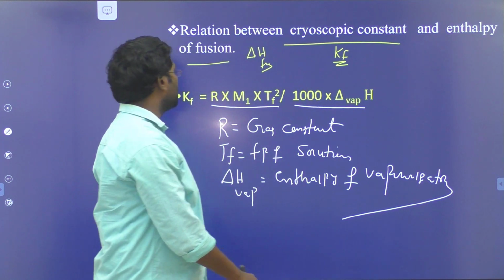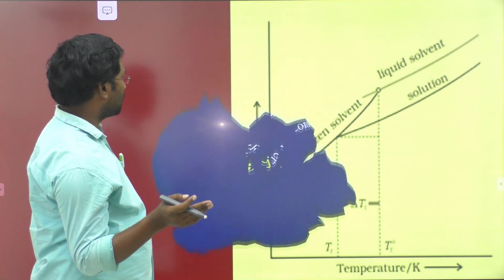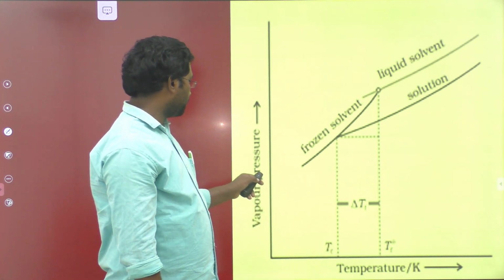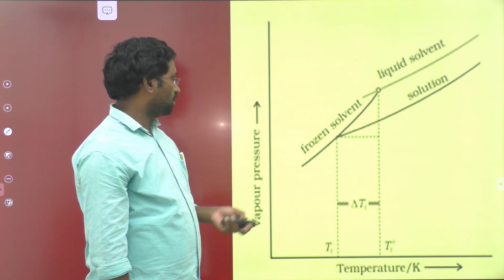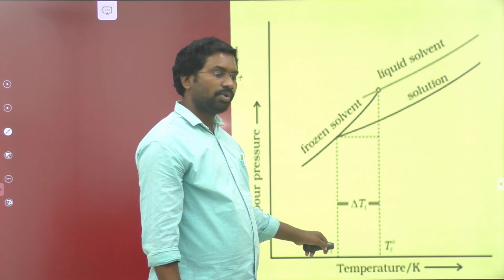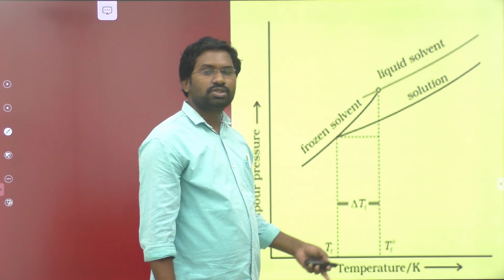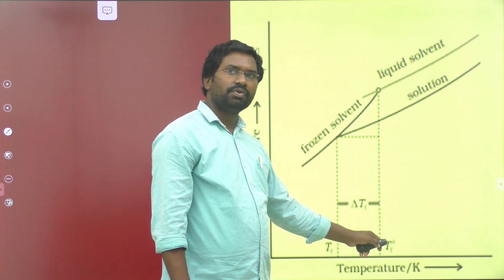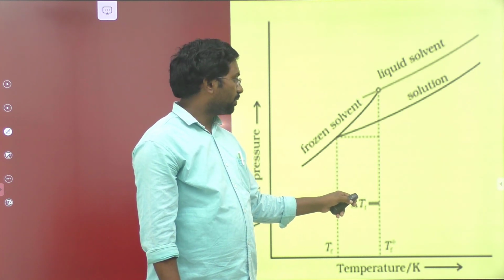So this is a relation between the cryoscopic constant Kf and enthalpy of vaporization, delta H vaporization. Look at this graphical representation of the relation between temperature and vapor pressure. On the x-axis we take the temperature, and on the y-axis the vapor pressure. Here Tf is the freezing point of the solution, and Tf naught is the freezing point of the pure solvent. Therefore the difference between the freezing point of the pure solvent and the solution is indicated by the symbol delta Tf. Here delta Tf is known as the depression in freezing point.